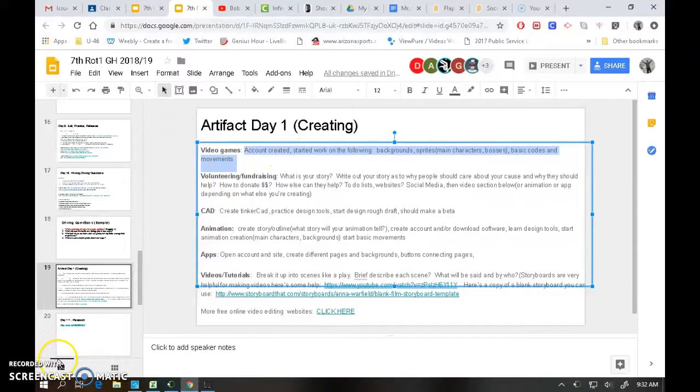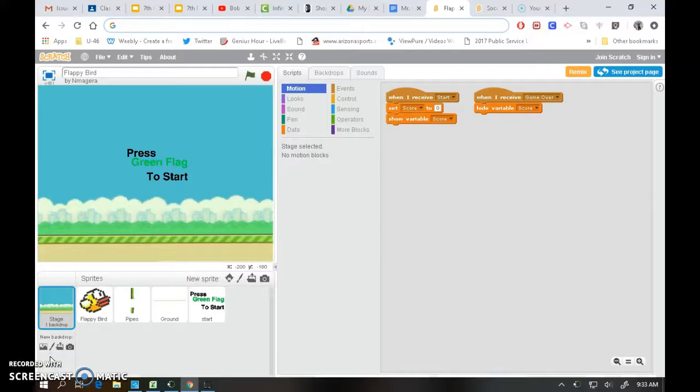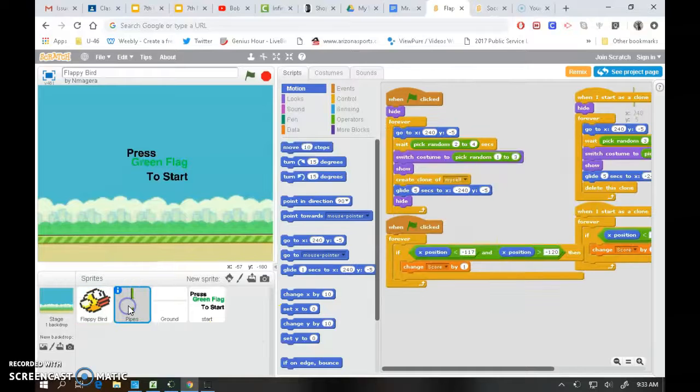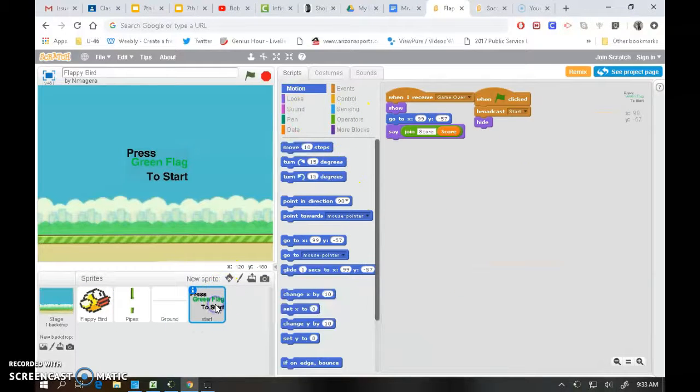So let's take a look at some samples. For those of you doing a basic video game, this would be a good sample where the game has a background. Clearly an account has been created. Here's a sprite for the main character. We can see some of the coding. We also can see the coding for the pipes and the ground. So they're well underway for this one.